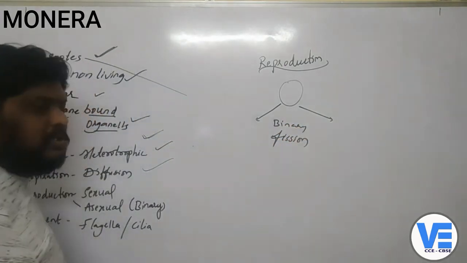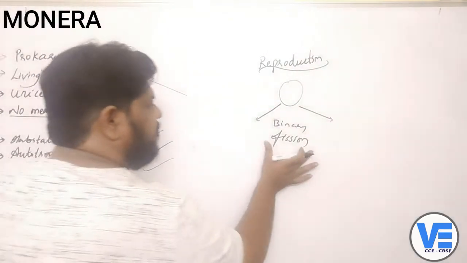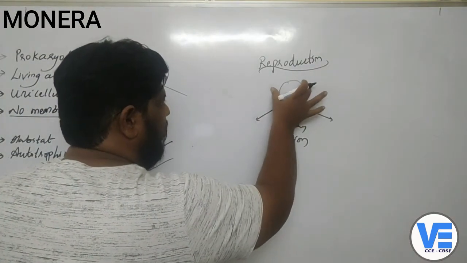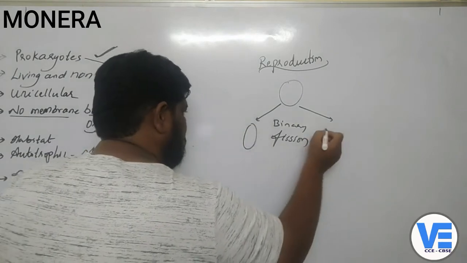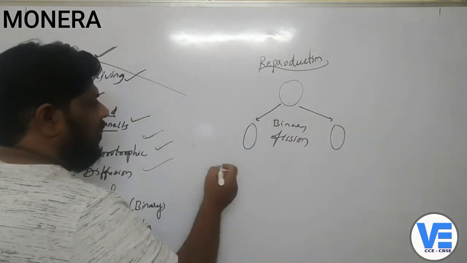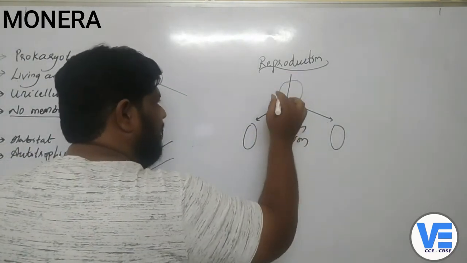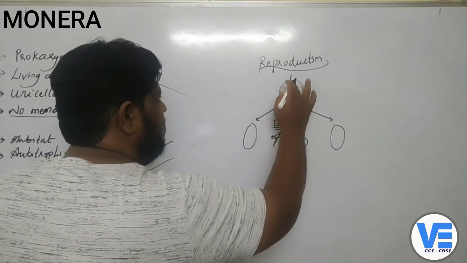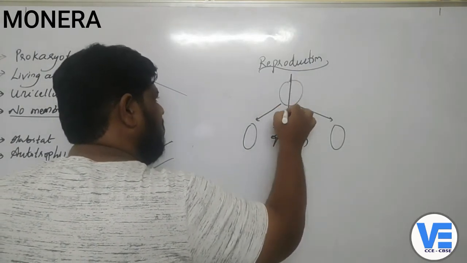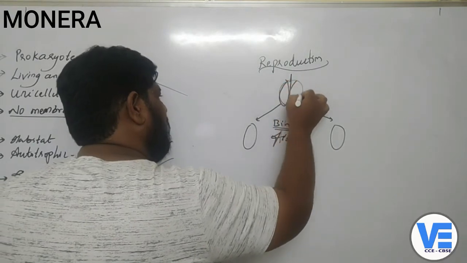They reproduce by a process called binary fission. In this process, the organism divides, or splits, into two. When it splits into half, binary in the sense that it divides into half, this organism divides into two organisms.